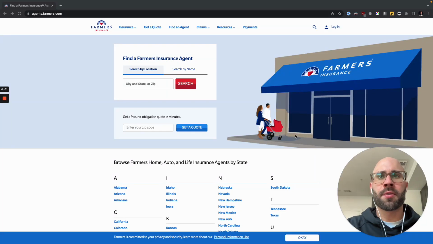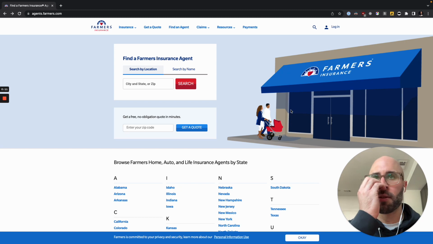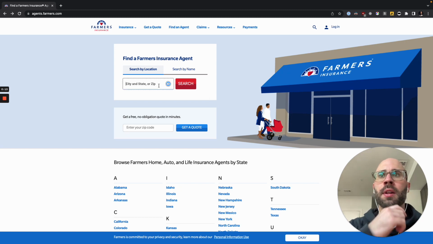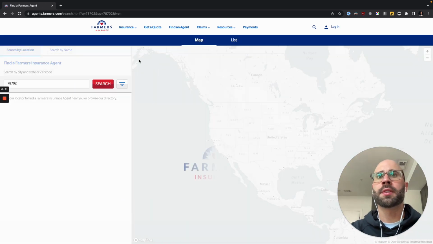Okay, today we're going to be scraping all insurance agents from Farmers, and we can get their emails, names, and bio. So if you wanted to send cold emails to them, then you'll have a plethora of information to do so. In order to do this, we're going to type in a zip code. The current one I'm in right now is 78702 for Austin, Texas.